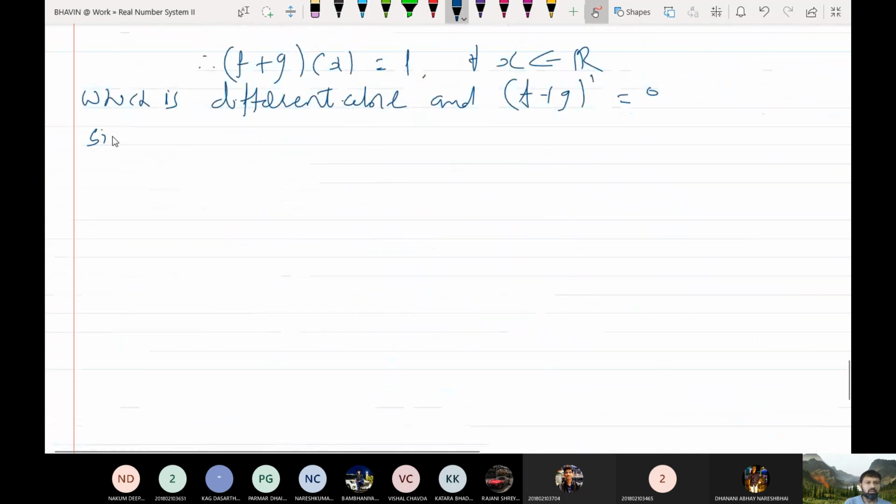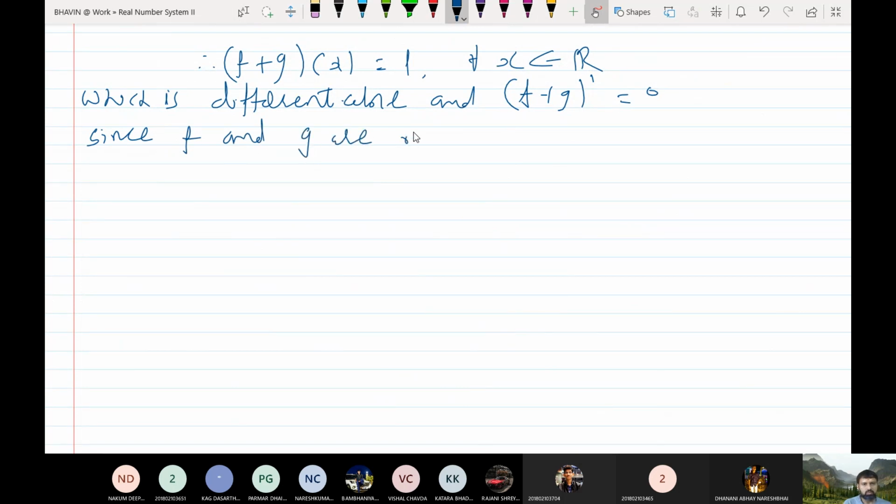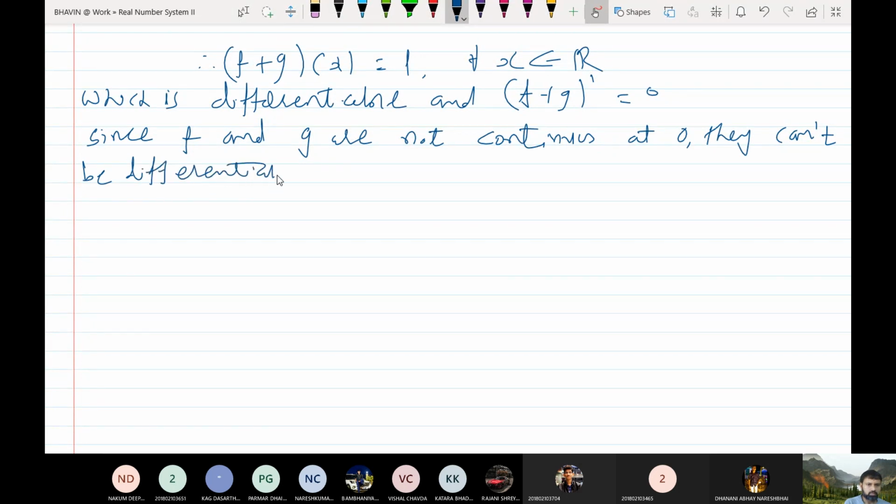Since f and g are not continuous at 0, f and g cannot be differentiable at 0. Clear? Do you understand? Yes, sir.